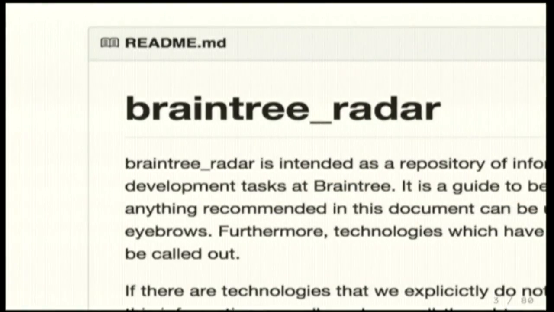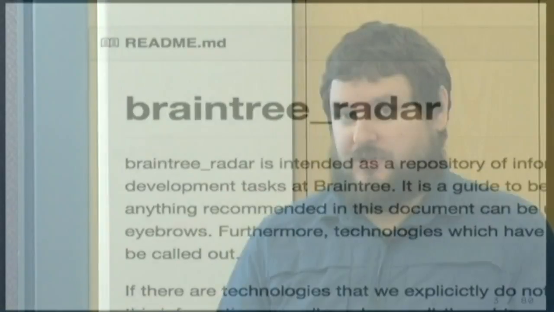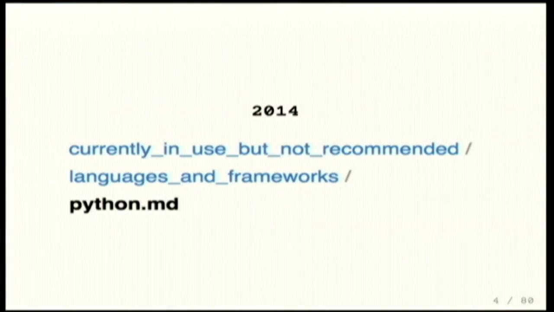We have something called the Braintree Radar, and it contains information on the technologies we've used in the past and are using currently, why to use them, why not to use them, what they're appropriate for, whether you should pick Memcache or Redis, examples of best practices for using them within our code bases and similar things. And since about a year ago, Python is specifically listed as not recommended under languages and frameworks, despite it being currently in use and something that we have relied on in the past.